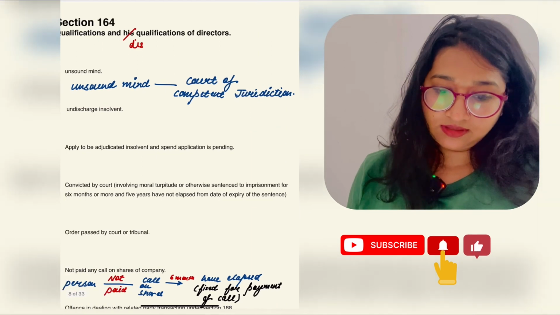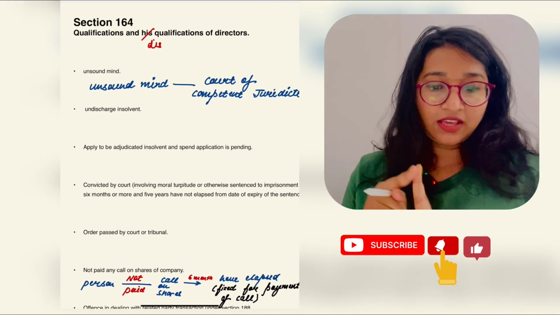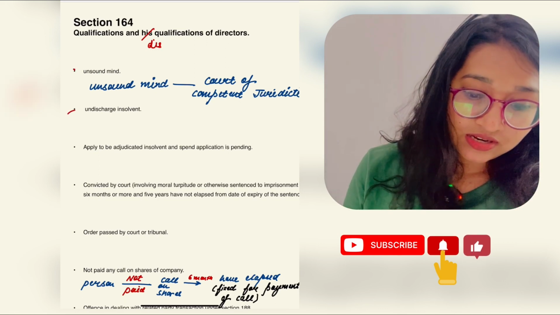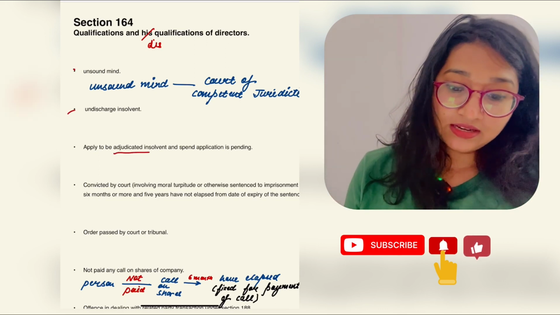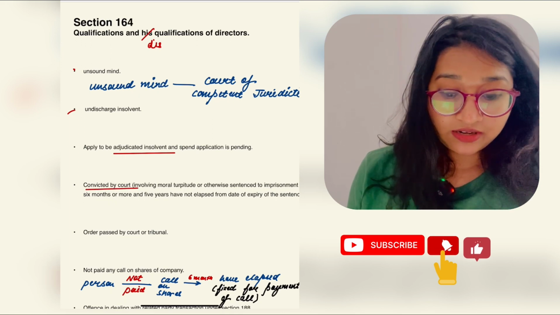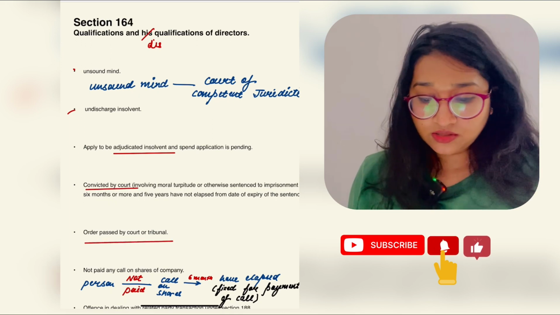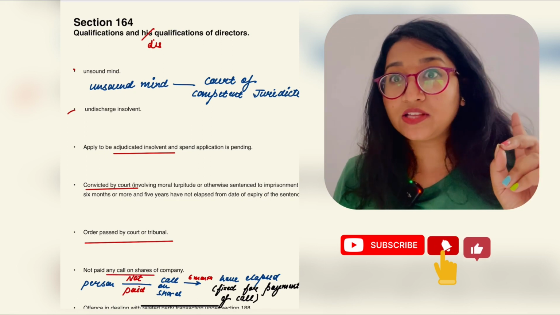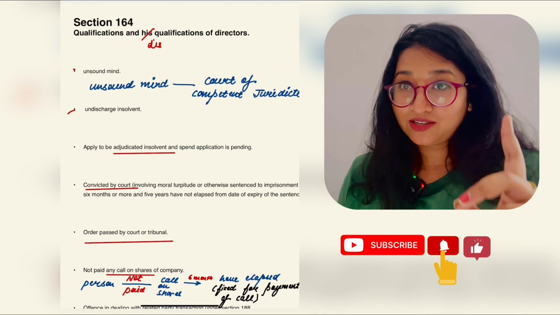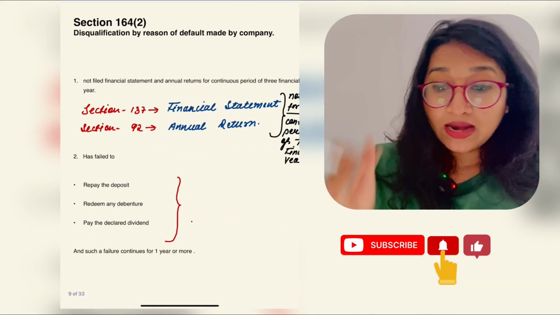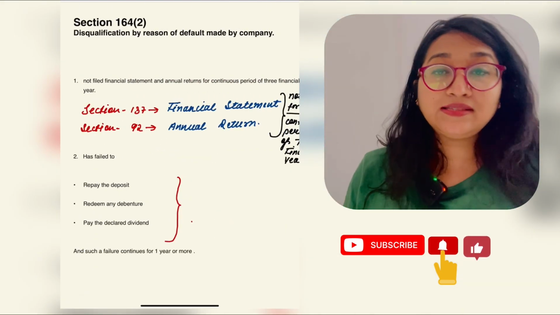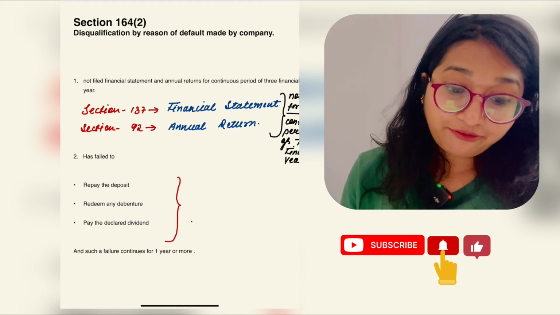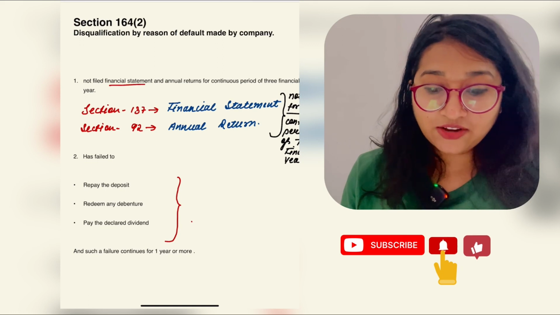They were unsound mind, undischarged insolvent, convicted by court, order passed by court, not paid any call on shares, and remember section 188, related party transaction. And again, disqualification by reason of default by company, if it failed to file financial statements